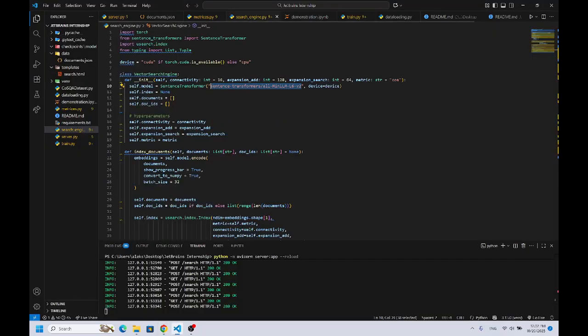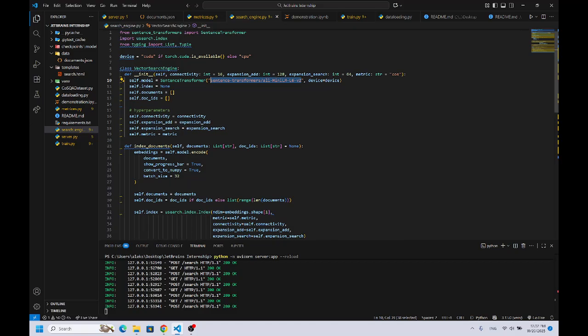In part two, I will explain quickly my vector search engine. So in the init function, it will initialize this sentence transformer. It will initialize a property for the usearch index, which will be used for vector storage. I will also initialize documents where all documents will be stored. Also, these hyperparameters are for usearch, and I will explain them later.